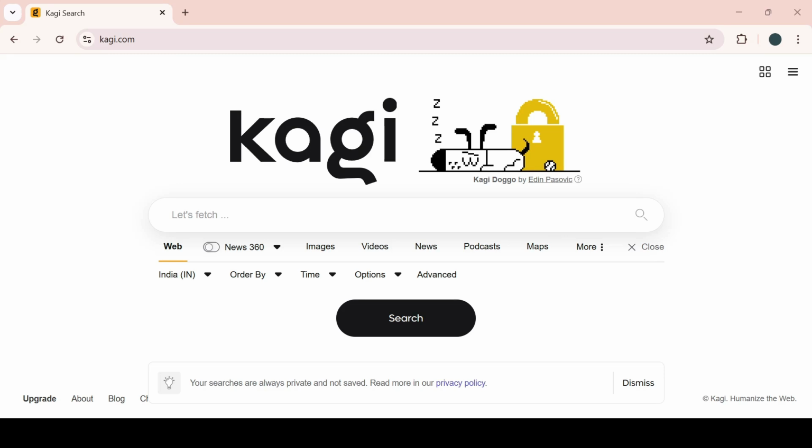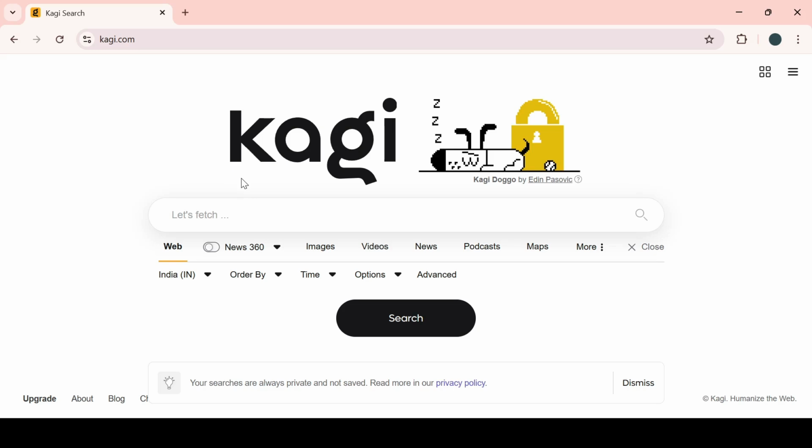So Kagi is changing the way we search, focusing on what truly matters: useful information, privacy and a greater user experience. If you are tired of being bombarded by ads and tracking, Kagi is the solution. Now let's talk about Kagi.